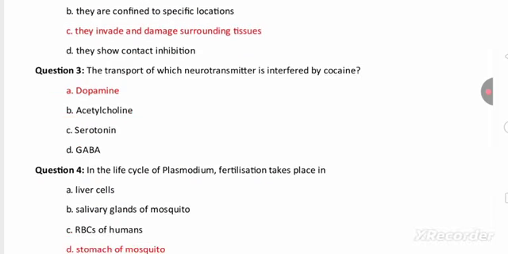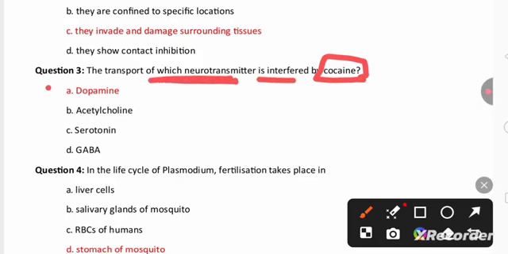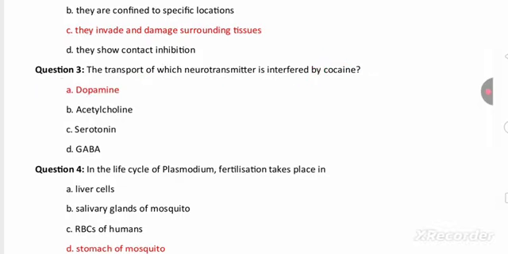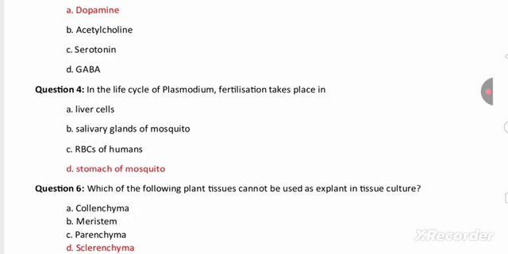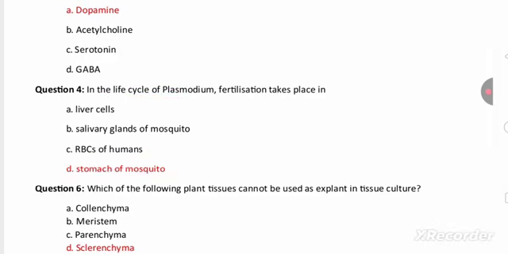The transport of which neurotransmitter interferes? Cocaine. This also from Human Health and Disease chapter. Cocaine is one narcotic drug. It is going to stop the transport of neurotransmitter, and the neurotransmitter is dopamine. Then the fourth question also from the chapter Human Health and Disease. So Plasmodium. Plasmodium is the protozoa which cause malaria, and in the life cycle of Plasmodium, fertilization usually takes place in the stomach of the mosquito.